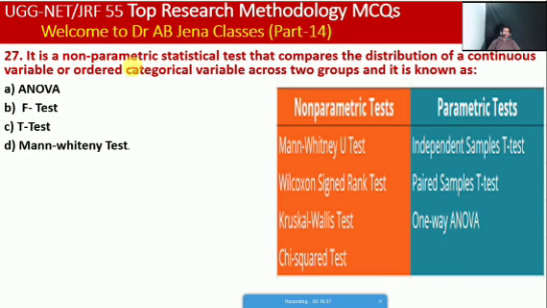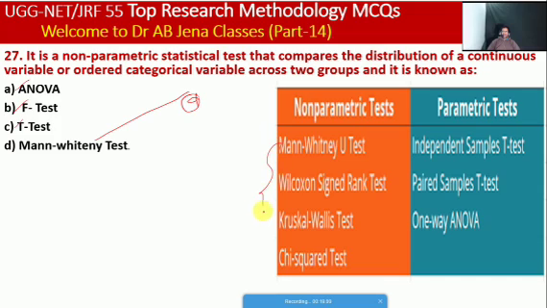Next we will see, it is a non-parametric statistical test that compares the distribution of a continuous variable or ordered categorical variable across two groups, and it's known as, what will we say, whether it's the ANOVA or F test or t test or the Mann-Whitney test. So friends, here D is the right option.